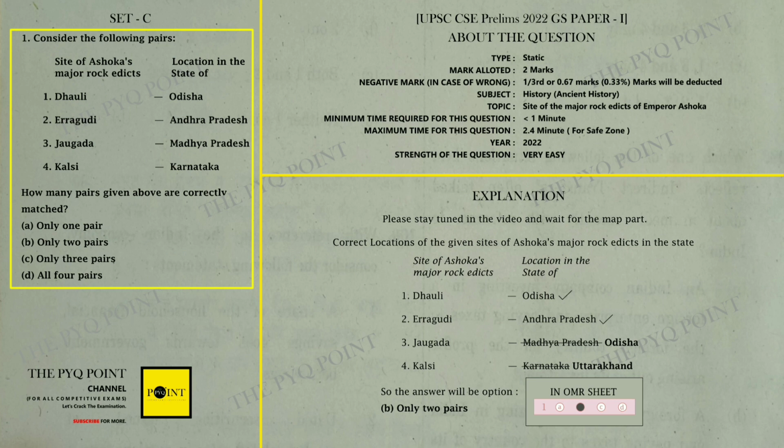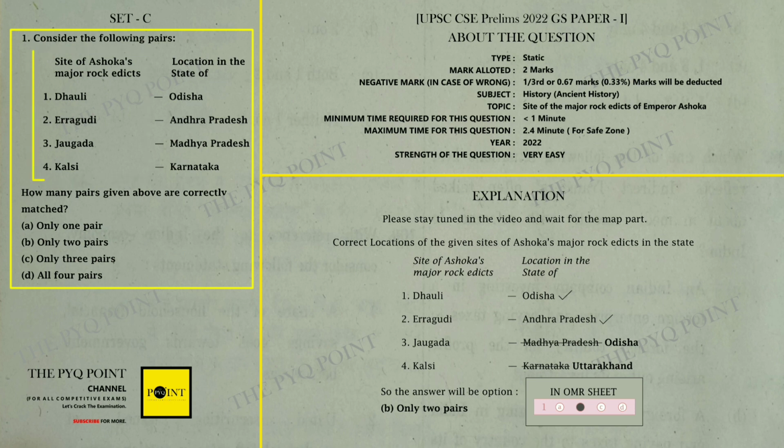As you can see here, in this question we have been given the sites of the major rock edicts of Emperor Ashoka on the one hand, and on the other hand the names of those states are given inside where these sites are located, right? But whether it is the same states or some other where the sites of major rock edicts of Ashoka come, you have to recognize it here.